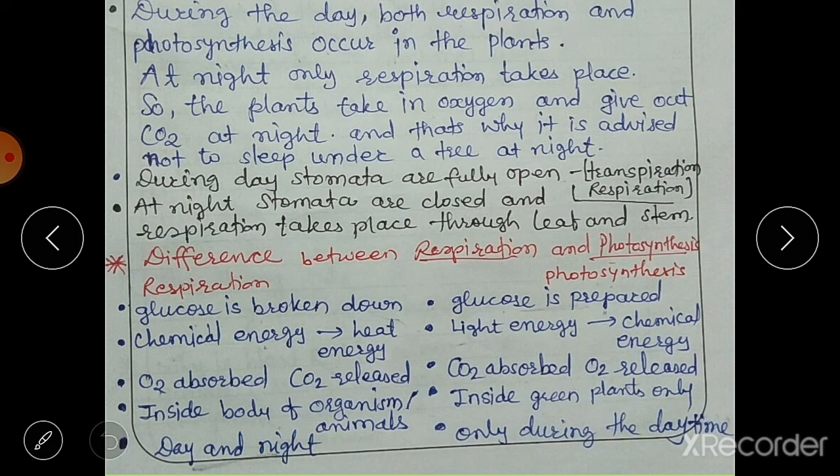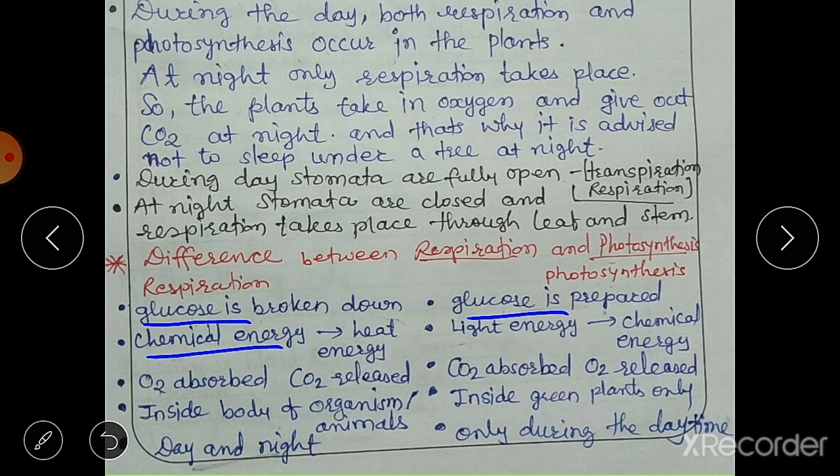Then we have the difference between respiration and photosynthesis. What is respiration and what is photosynthesis, that we know, but what is the difference, that we will see. During respiration, glucose is broken down to release energy, and during photosynthesis, glucose is prepared. During photosynthesis, glucose, which acts as food for plants, is prepared. Then second point, during respiration, chemical energy is changed into heat energy, that is used by us.